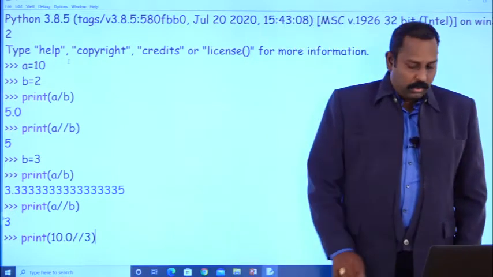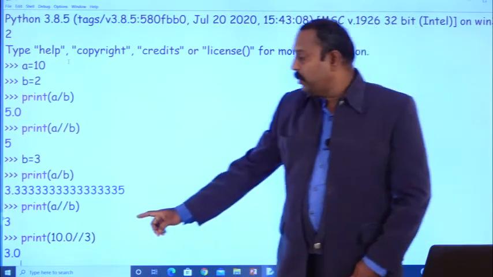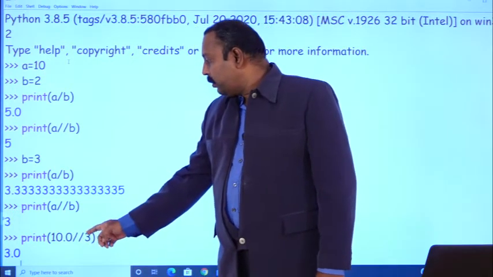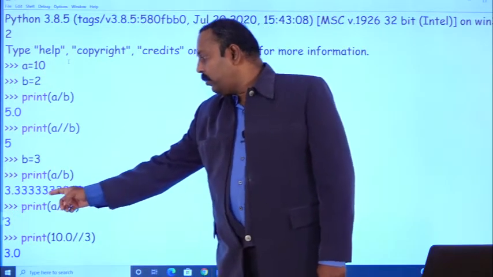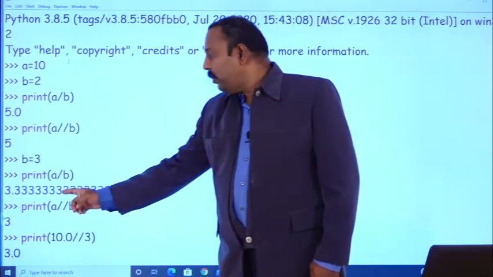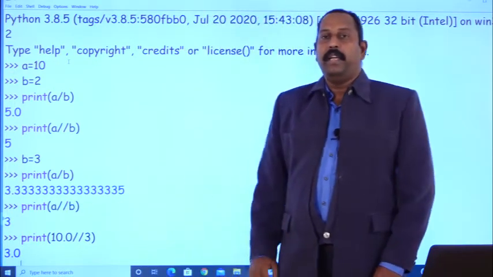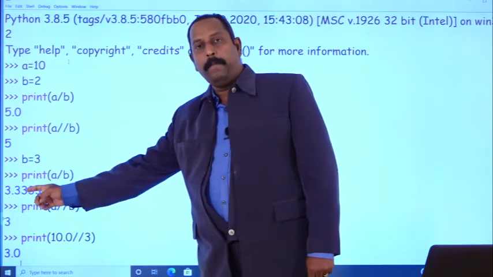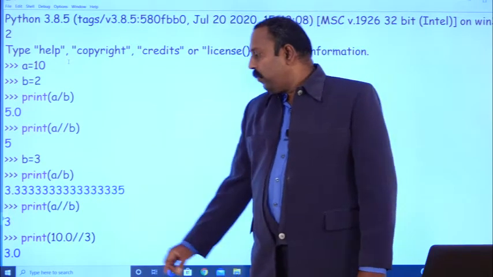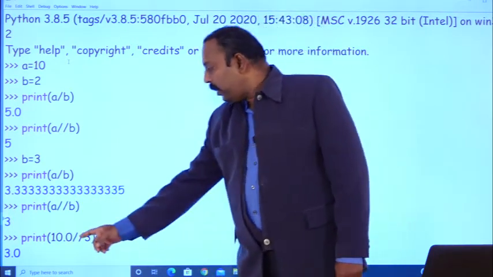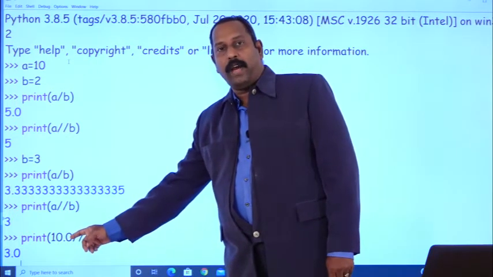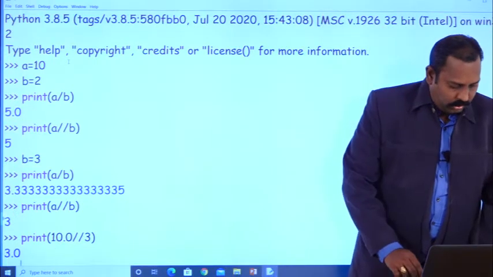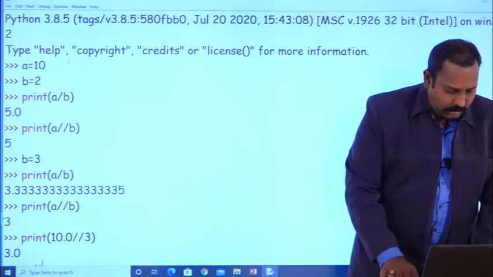But here, what is the output we will get? 3.0. Why did we get 3.0? Because 10 divided by 3 gives 3.333. What is the floor value for 3.333? That is nothing but the nearest lower integer value. 3 is the nearest integer value. So floor value equals 3, but one of the operands is a floating point value. That's why you got the value 3.0. Okay, so this is about arithmetic operators.